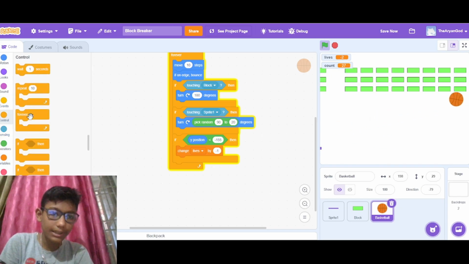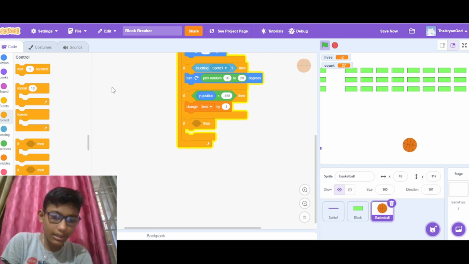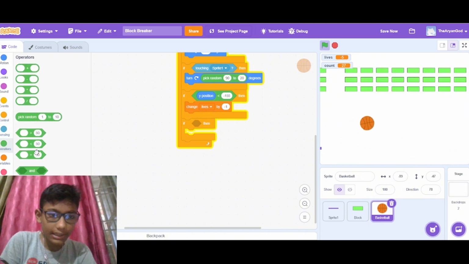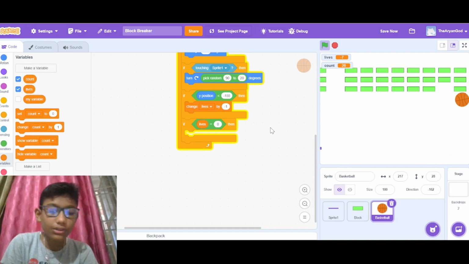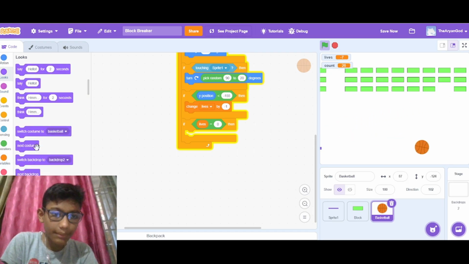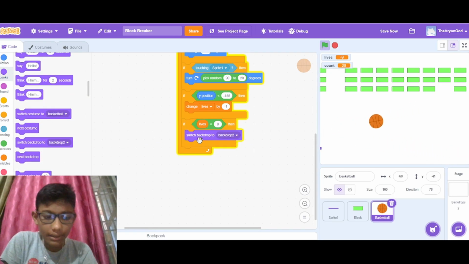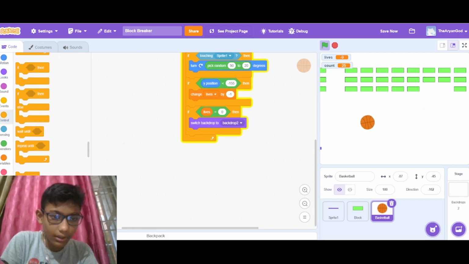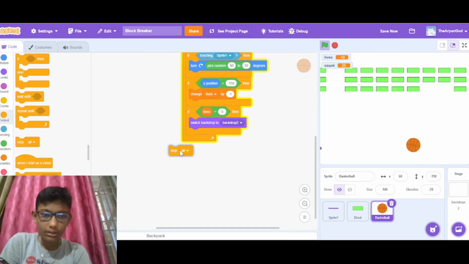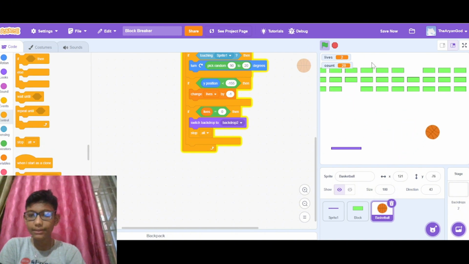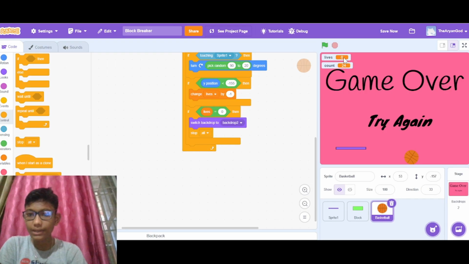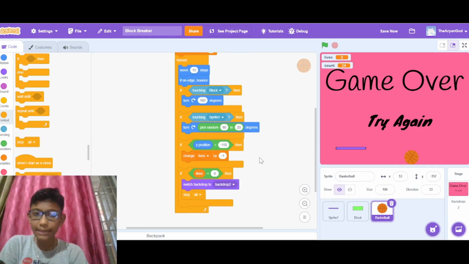And again we will put an if block. Let's put an equal to operator and here we will add our lives. If our lives is equal to 0, means we don't have any life, then it will switch our backdrop to game over and then it will stop all. Yeah. And now we can see it's working, and if it goes down, it will make our life minus 1, and when our life is 0, it will make a game over.